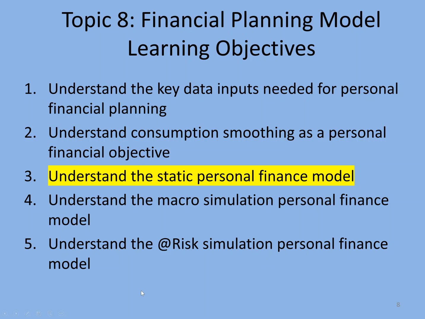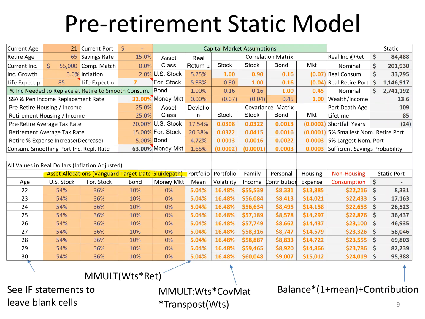Modeling, Topic 8, Section 3: Understanding the Static Personal Financial Modeling Using Consumption Smoothing. So let's talk about the pre-retirement buildup of income.